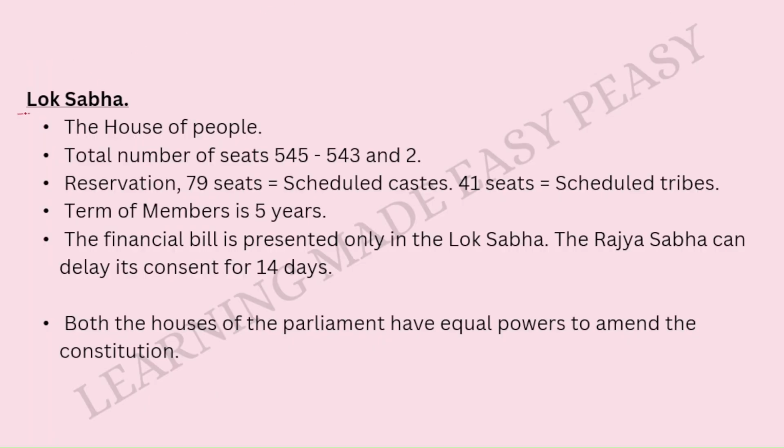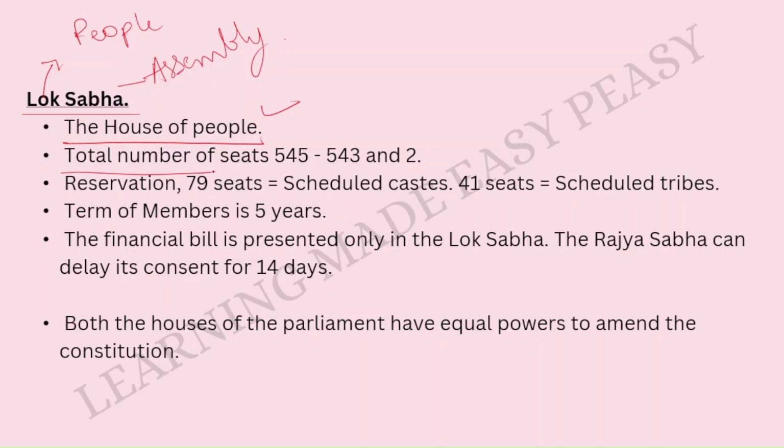Now let us study about the Lok Sabha. The Lok Sabha is also called the House of People. Lok is a Hindi word which means people. Okay? And Sabha means what? It's an assembly. So Lok Sabha basically means the House of People.